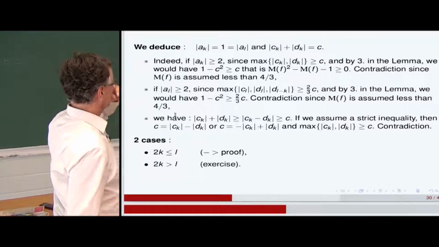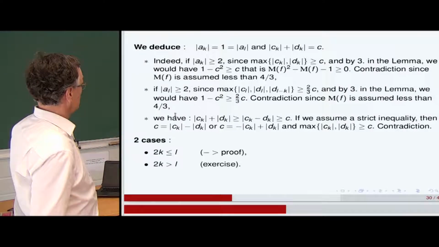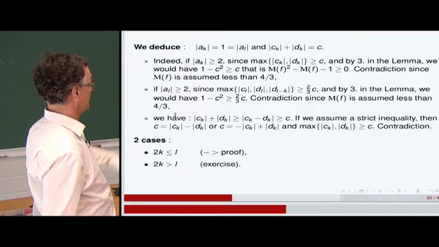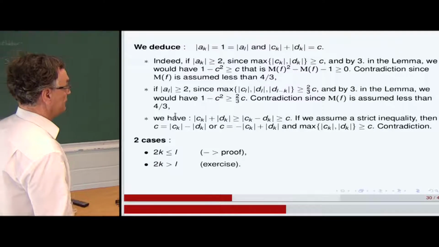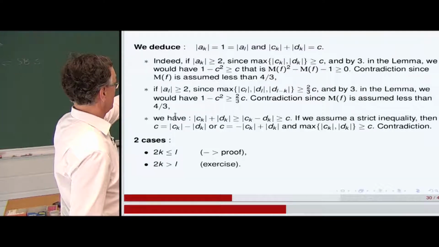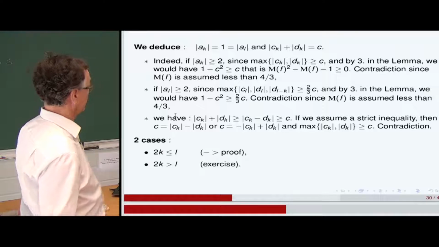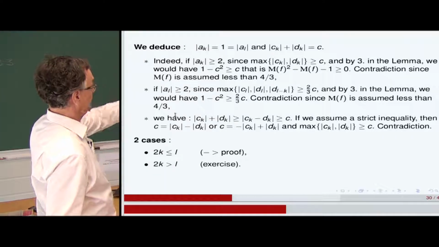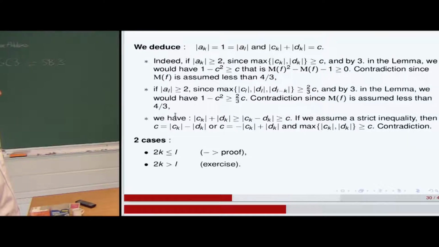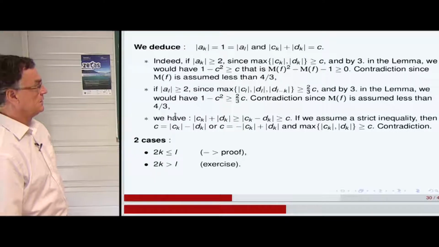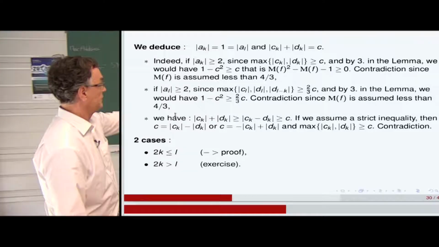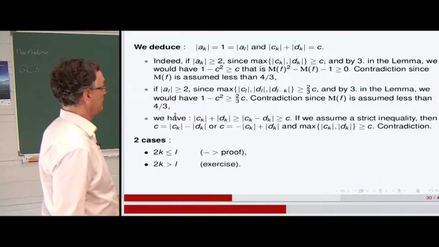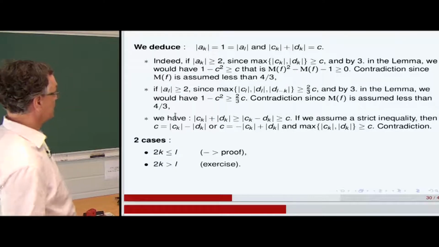And in the other case, which would be possible, the sum of |CK| and |DK| is greater than C. So if we assume a strict inequality, then we would have C equals ||CK| minus |DK||, or C equals ||DK| minus |CK||, and the max of |CK| and |DK| greater than C. So there is also a contradiction. So necessarily we have the result at the top: |AK| equals 1, and |CK| plus |DK| equals C.